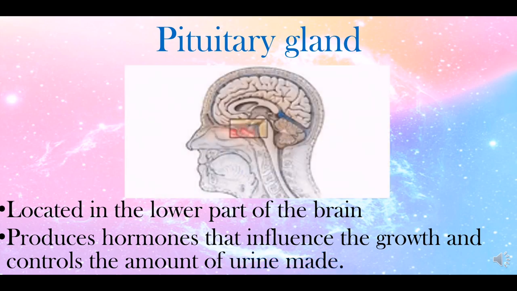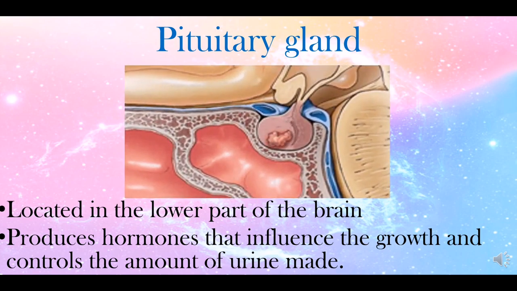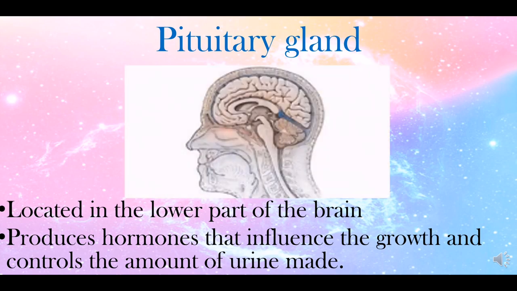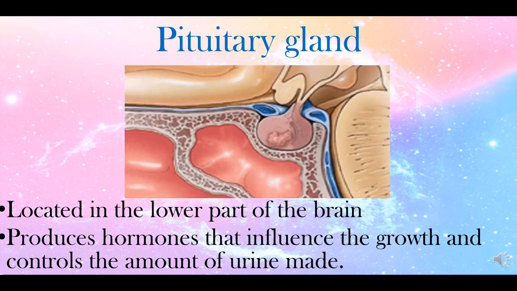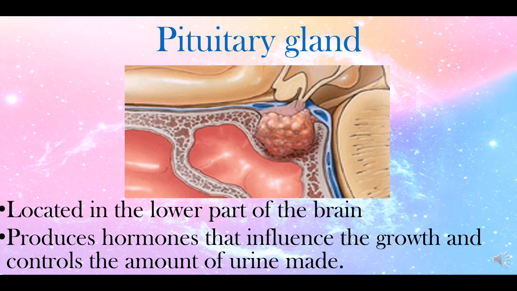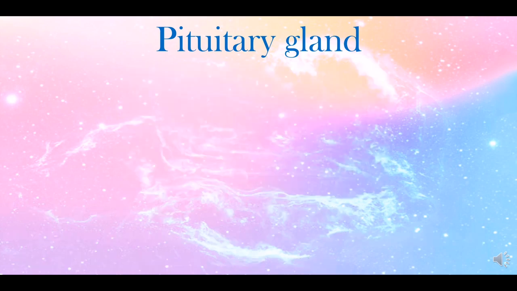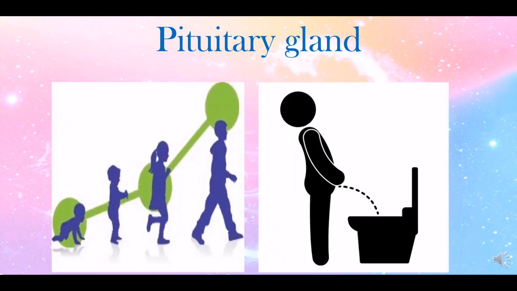Pituitary gland. The pituitary gland is often called the master gland because it controls several other hormone glands in your body, including the thyroid and adrenals, the ovaries and testicles. Again, it is located in the lower part of the brain. Produces hormones for growth and controls the amount of urine made.